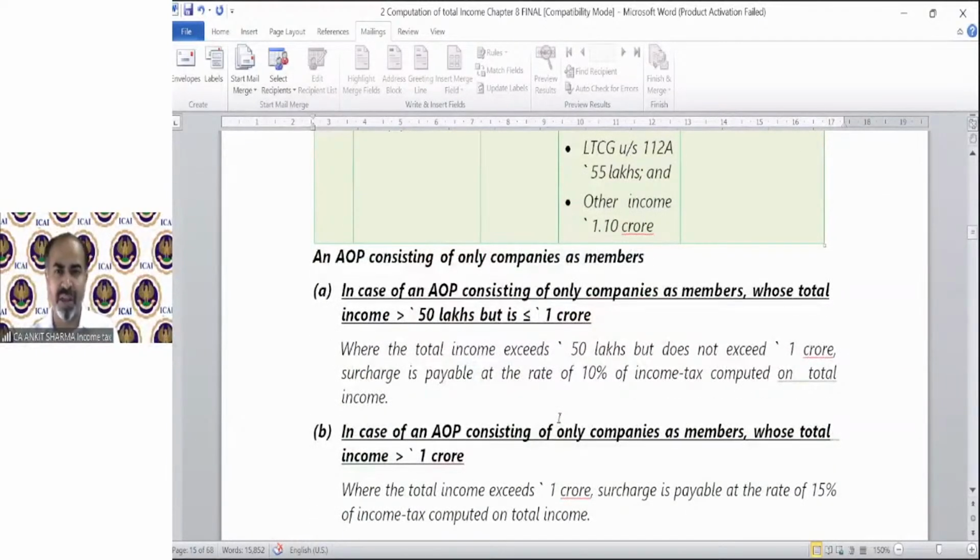Now in an AOP consisting of only companies as members, whose total income exceeds 50 lakh but is up to 1 crore, the surcharge rate is 10%.